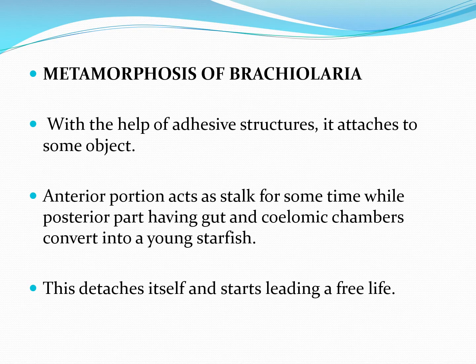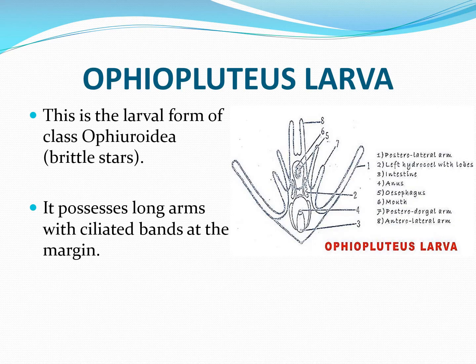With the help of adhesive structures, it attaches to some object. The anterior portion acts as a stalk for some time, while the posterior part having gut and coelomic chambers converts into a young starfish. This then detaches itself and starts leading a free life. Next is Ophiopluteus larva. Ophiopluteus is the only larva of Ophiuroidea that resembles Echinopluteus larva of Echinoidea in general features.